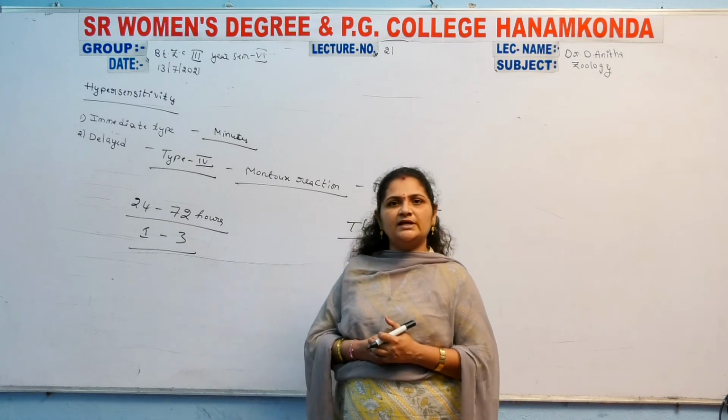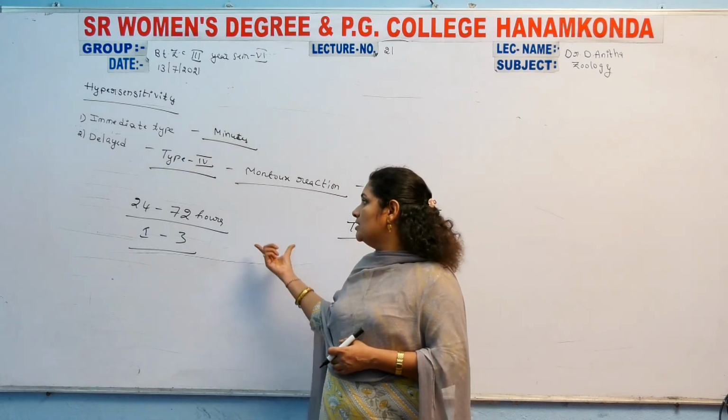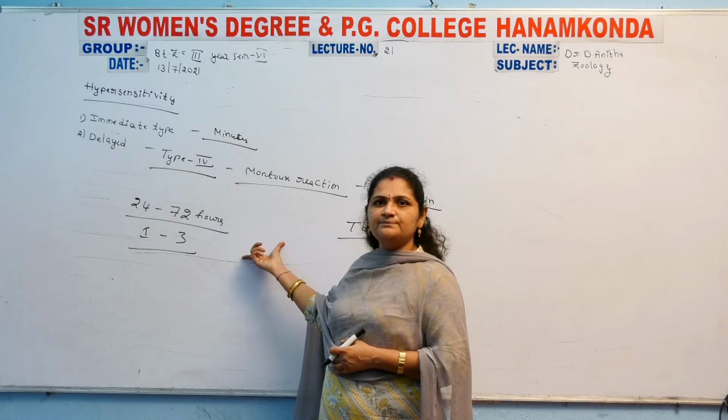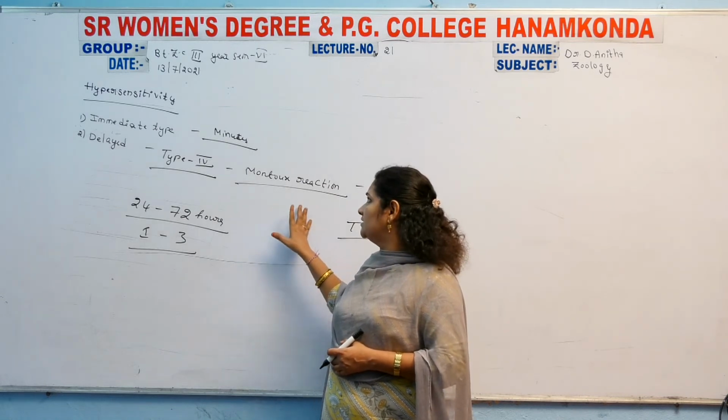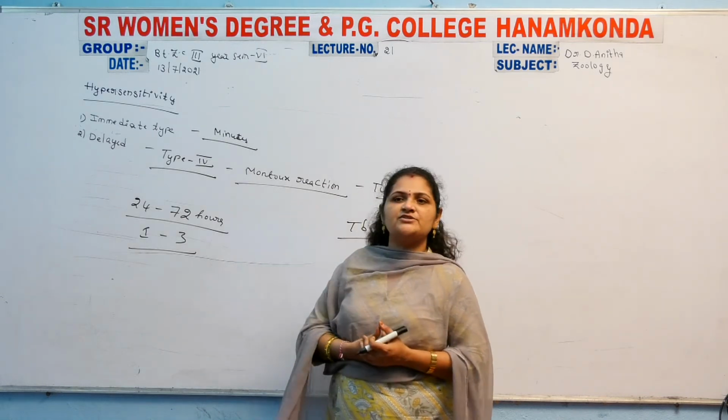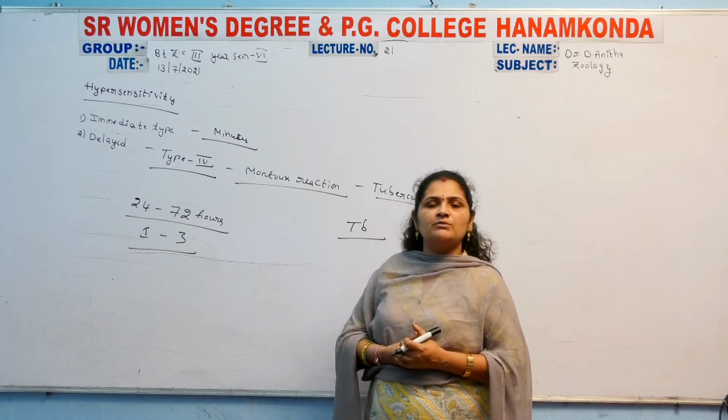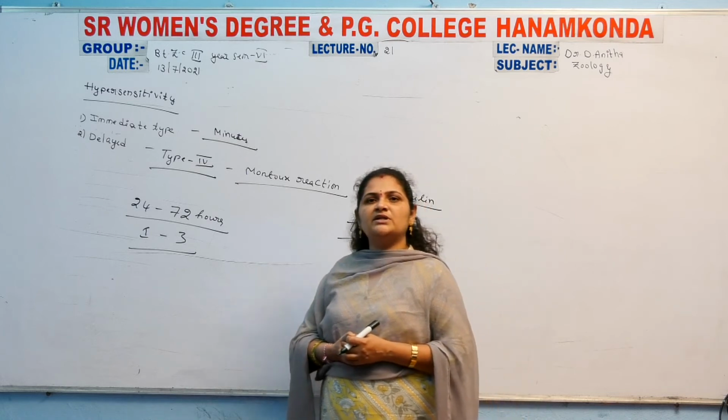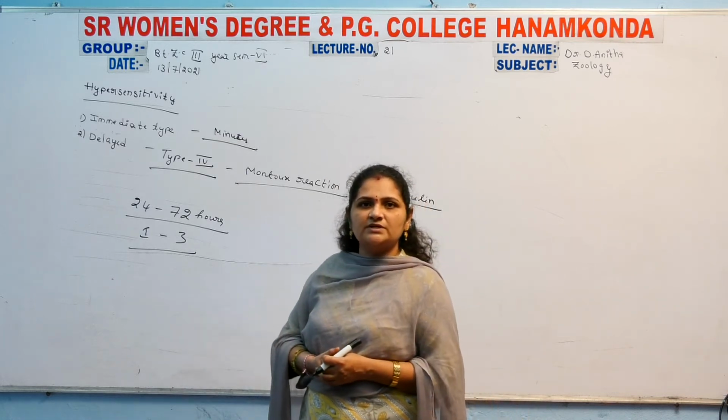So in delayed type hypersensitivity, it can take this much time. The main example for this reaction is the Mantoux reaction, which is nothing but the tuberculin reaction. It is mainly granular, associated with TB.